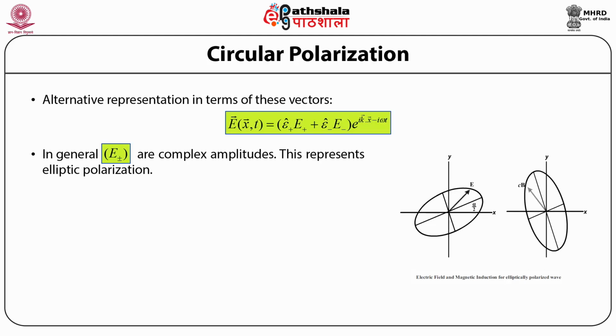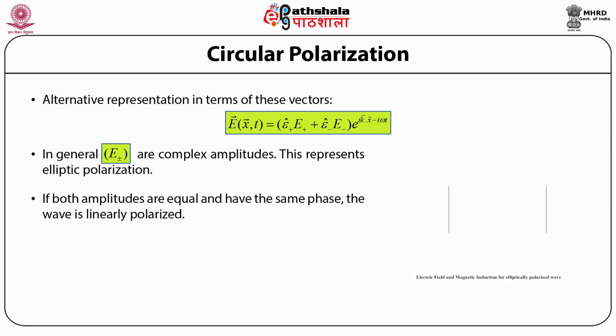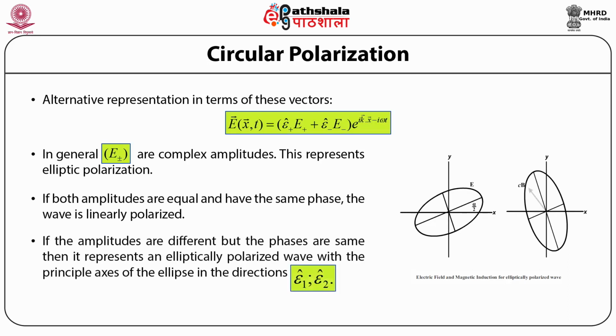Again, in terms of these complex orthogonal unit vectors, if both the amplitudes, that is E+ and E−, are equal and have the same phase, then the wave is linearly polarized. And if the amplitudes are different, that is E+ and E− are not equal, but the phases are the same, then it represents an elliptically polarized wave with the principal axis of the ellipse in the directions ε1 and ε2.